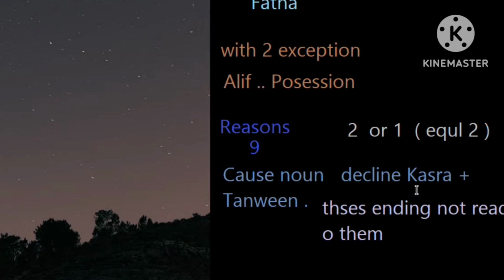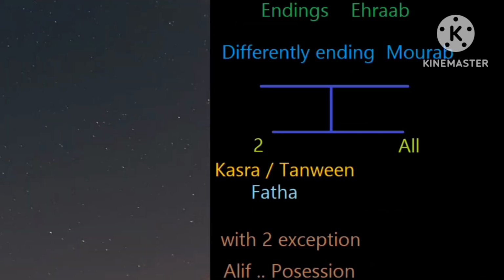Okay, it's ready. Okay, they cause a noun, whatever noun these two reasons are combined in, or one reason is found. They decline kasra, then it will not be read. Okay, summary is ready. Okay, now let's see once, and then we do ijra.